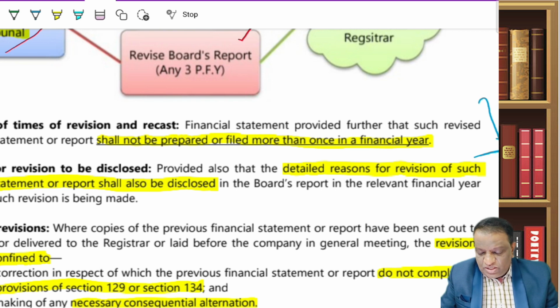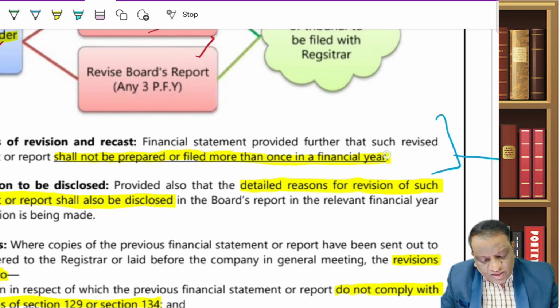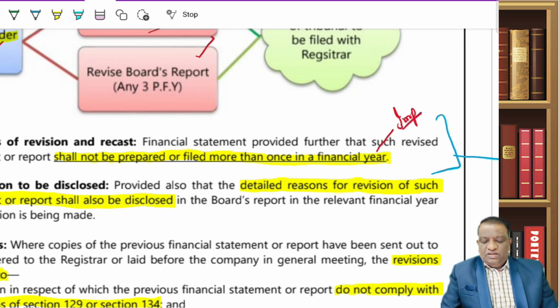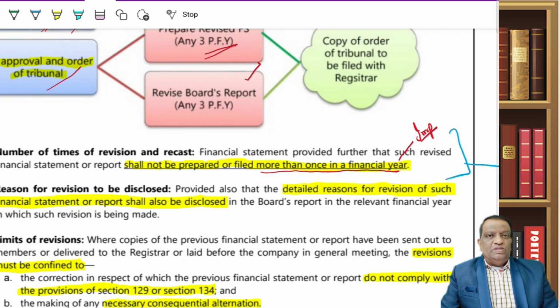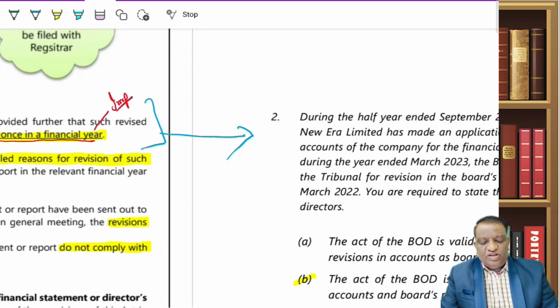And there is one more point which is important for you, that is this one. I'm marking it. That is, this kind of application, this kind of revision. So if I read it as it is, the proviso says such revised financial statement or report shall not be prepared or filed more than once in a financial year. So the maximum revisions permitted are only once in a financial year. That is the important point that we need to know.